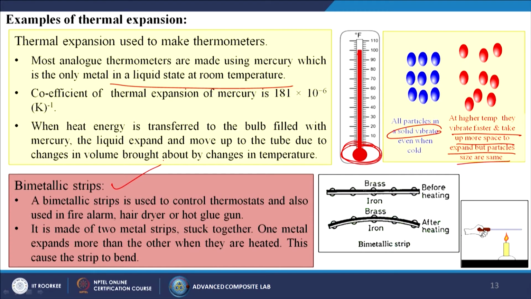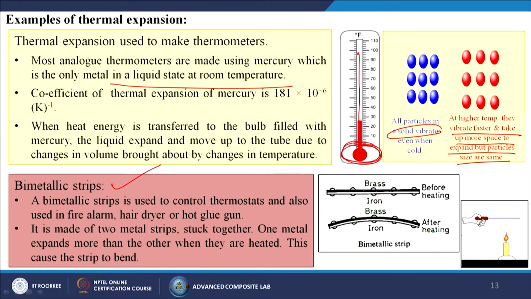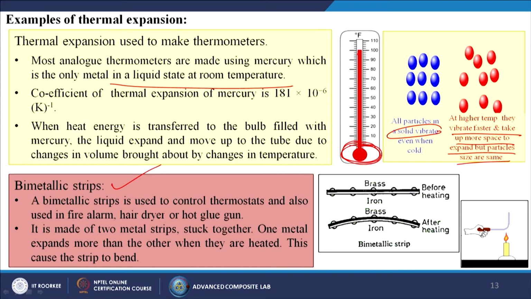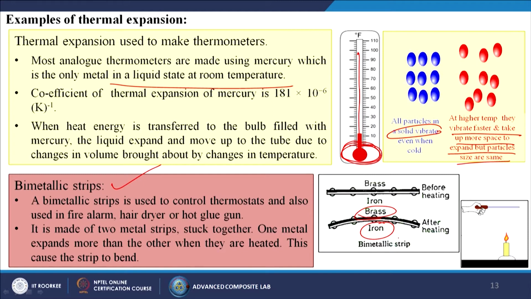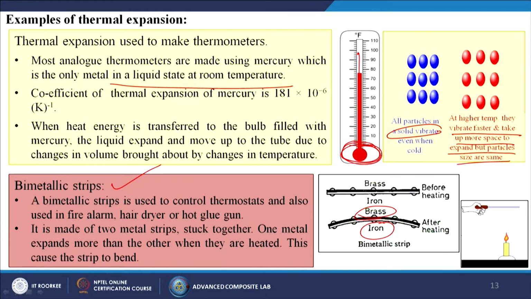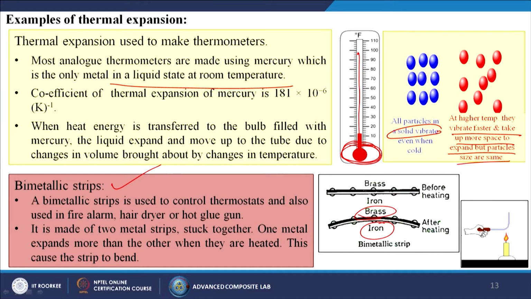A bimetallic strip, as we know, is a combination of brass and iron. A bimetallic strip is used to control thermostats and also used in fire alarms, hair dryers or hot glue guns. So what is happening actually? When it gets heated, the thermal expansion of these two different metals, brass and iron, is totally different. In this particular case the brass thermal expansion is higher than the iron, so that is why it is bending. It is made of two metal strips stuck together. One metal expands more than the other when they are heated. This causes the strip to bend.